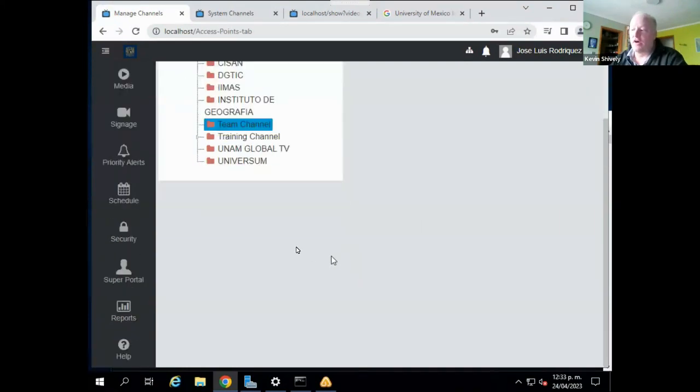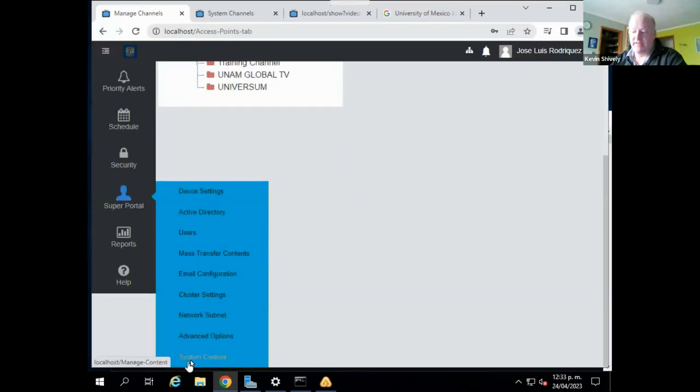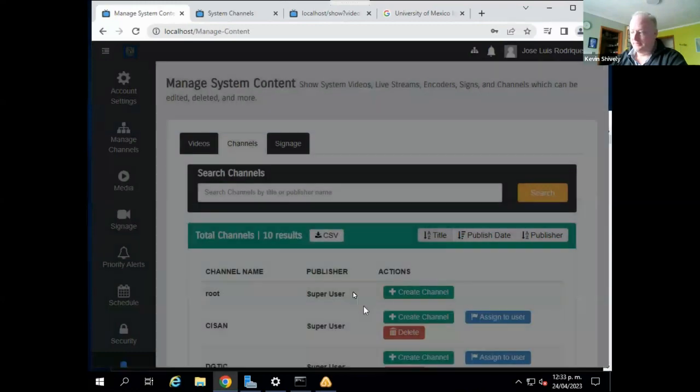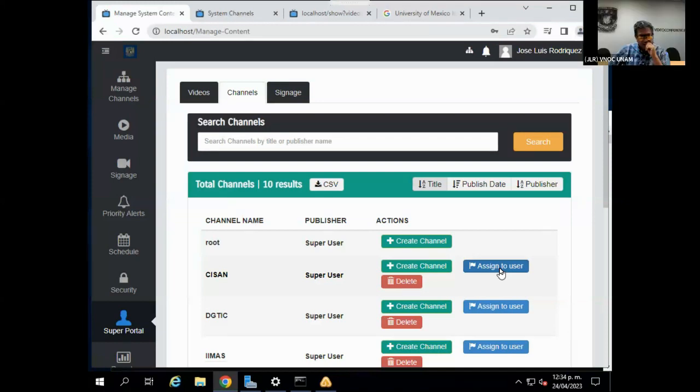If you're an administrator, you can come to the system content page under the super portal, find the channel in the channels, and you can reassign that channel to either another user or to a team. So if you decide you want the team to own that channel, we can transfer it from one user to another or to a team.